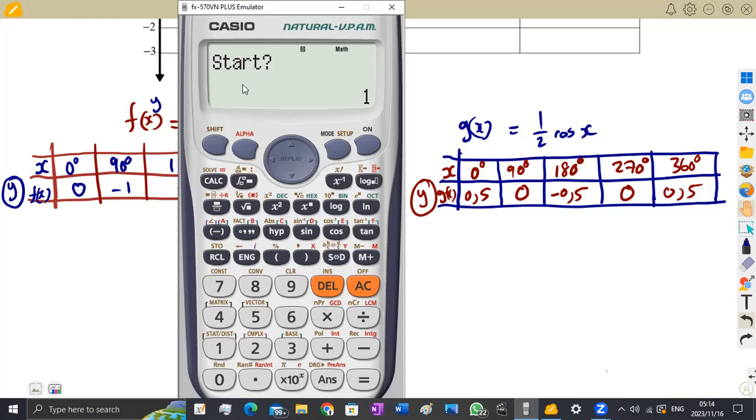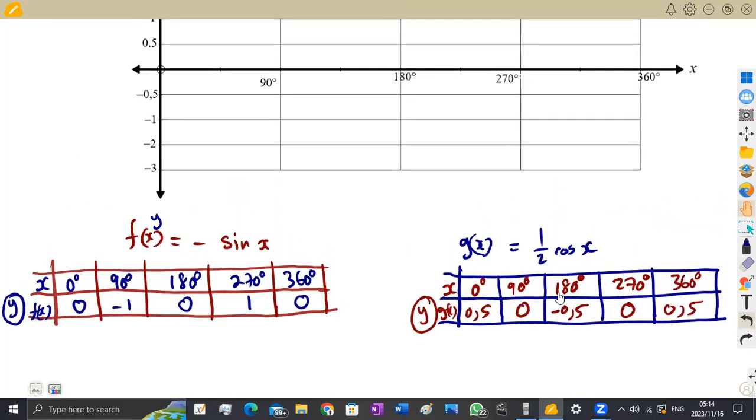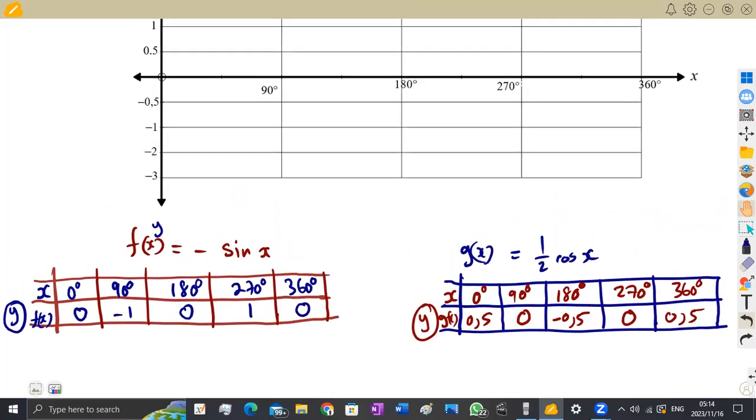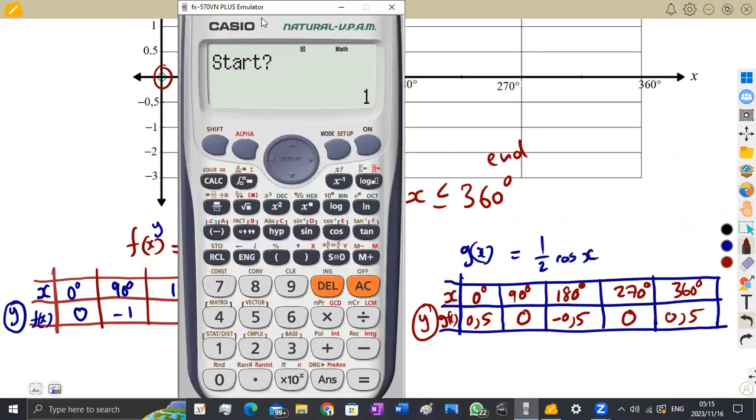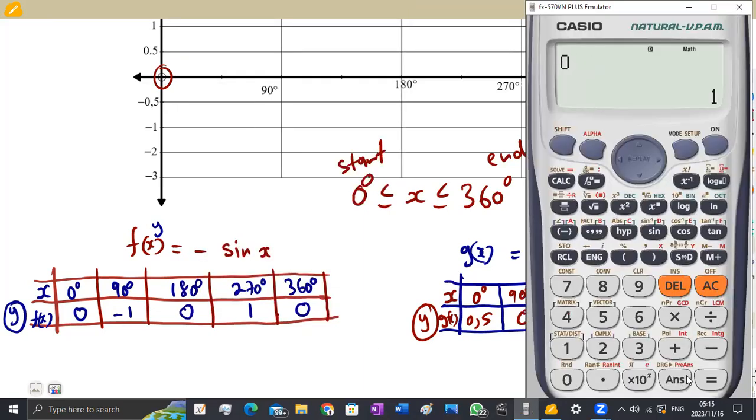When it is representing start, it is saying where your graph is going to be starting from. From your table here, you are starting at 0 degrees, which is the same as the interval that we are given, that x is greater or equal to 0 degrees, less or equal to 360. So this is our start point, and this is our end point. So our start there is going to be 0, all right? You press equal to. We end at where? At 360 degrees. All right.